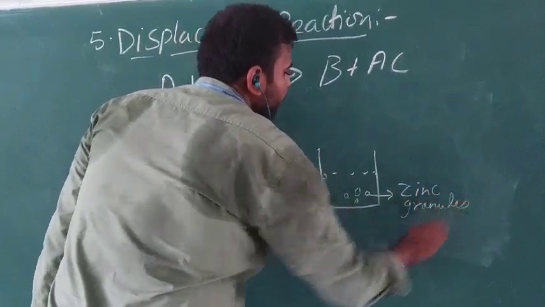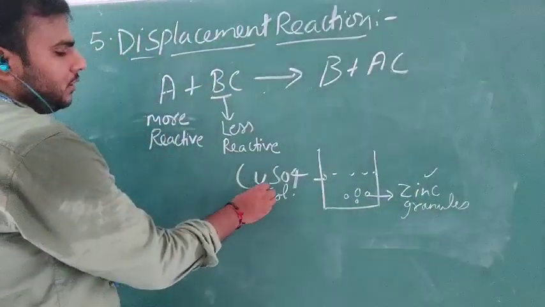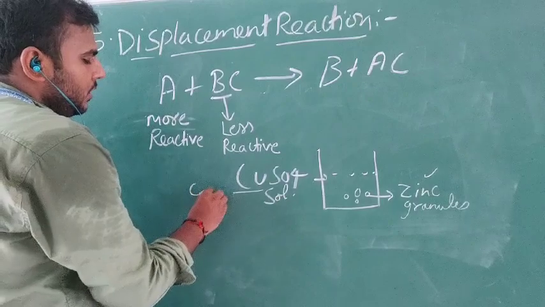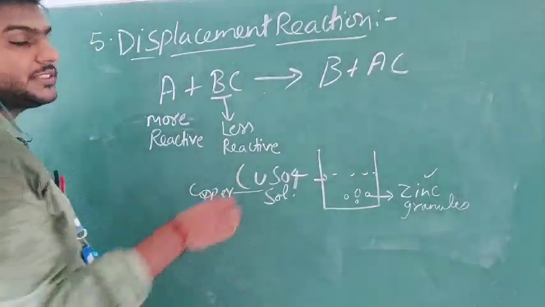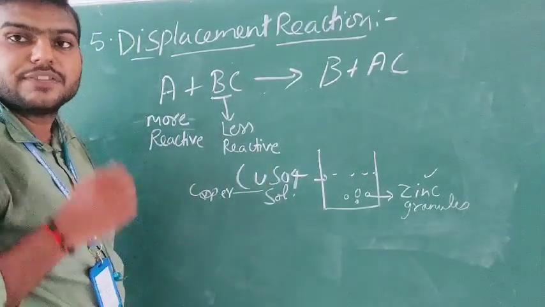So what will I observe? That this zinc is more reactive as compared to copper. Right? So this zinc will replace the copper from the copper sulfate solution, and what will happen?